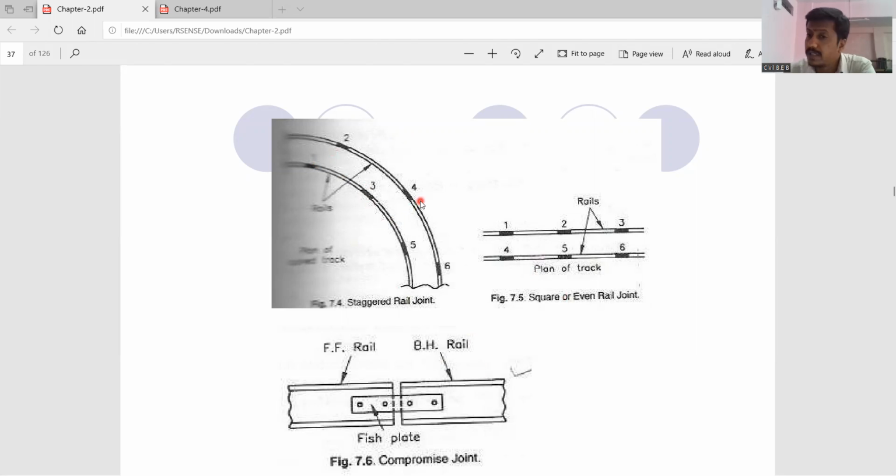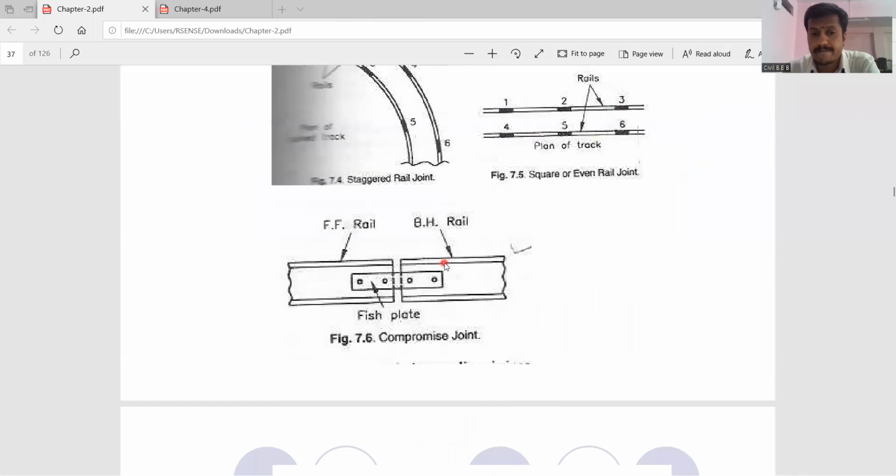They are not parallel to each other. In the square or even rail joints, the two rail joints are parallel to each other. See, joint number 1 and 4, joint number 2 and 5, joint number 3 and 6 are exactly similar. They are exactly parallel to each other and placed exactly opposite. But here in the staggered joint, they are not placed exactly opposite. They are placed in the crisscross manner.